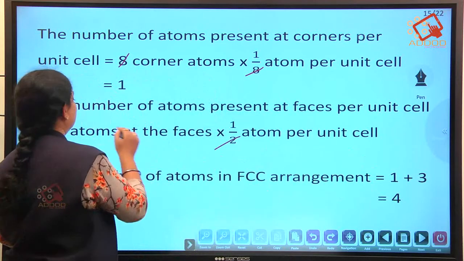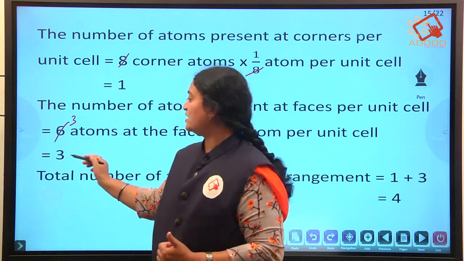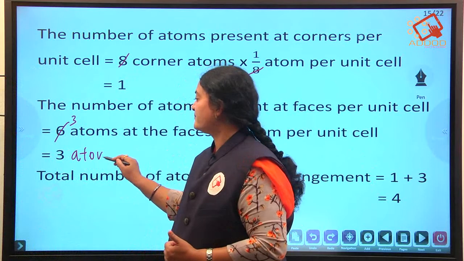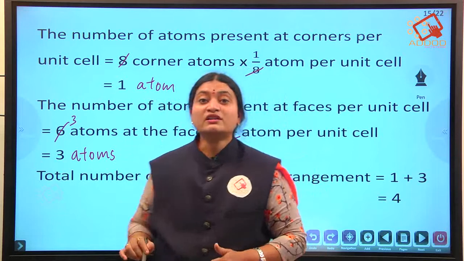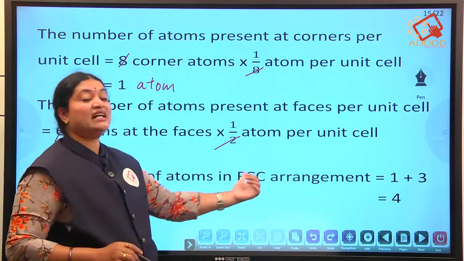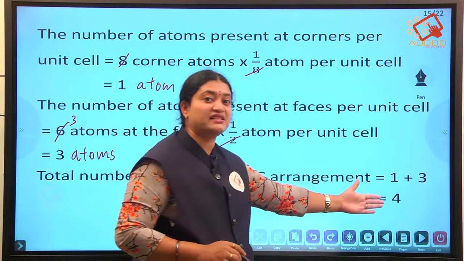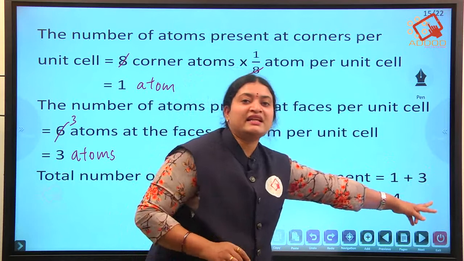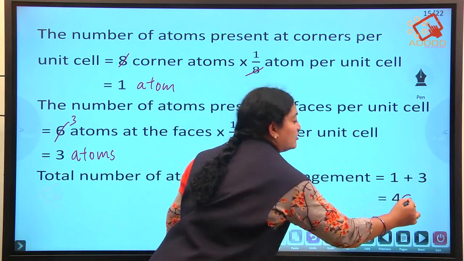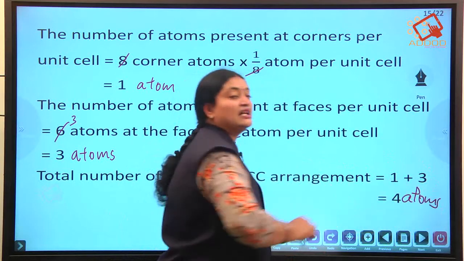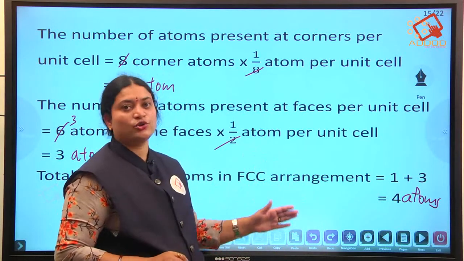Now this is 2 ones and this is 2 threes. So how much have we got here? We have got 3 atoms. And this is 1 atom we have got. So the total number of atoms in a FCC, we have to add both of these. The total number of atoms in a FCC arrangement is 1 plus 3 equals 4. So we have 4 atoms in a FCC. This question carries 2 marks.